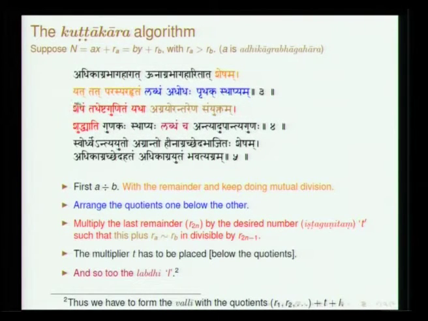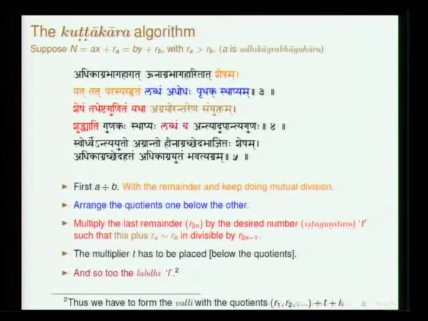Then comes in fact the term mati, which was used by Aryabhatta to find out a quantity. At some stage of the division you stop and the remainder has to be multiplied by some quantity, and then the difference has to be added or subtracted, so that this quantity is divisible by the previous remainder. So, this has been very clearly stated here by Brahmagupta.